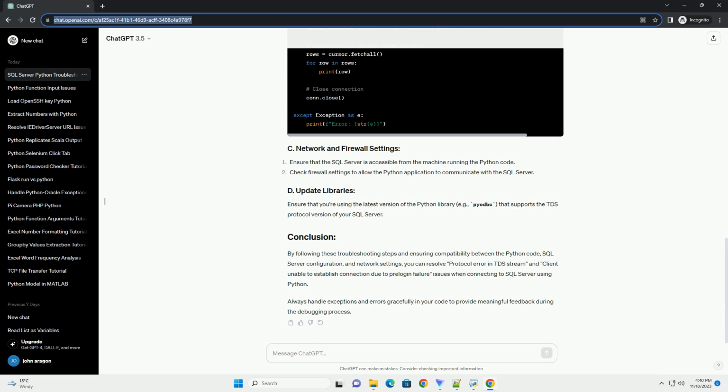your SQL Server. By following these troubleshooting steps and ensuring compatibility between the Python code, SQL Server configuration, and network settings, you can resolve protocol error in TDS stream and client unable to establish connection due to prelogin failure issues when connecting to SQL Server using Python. Always handle exceptions and errors gracefully in your code to provide meaningful feedback during the debugging process.